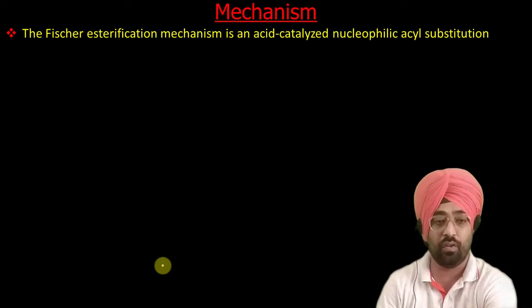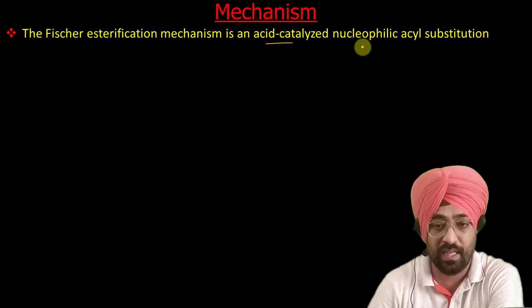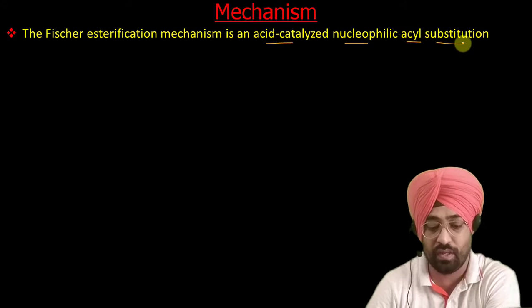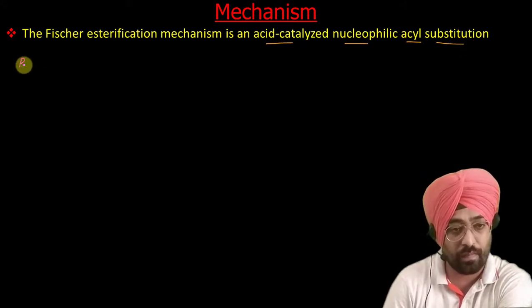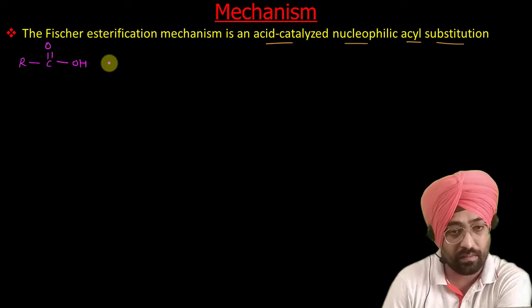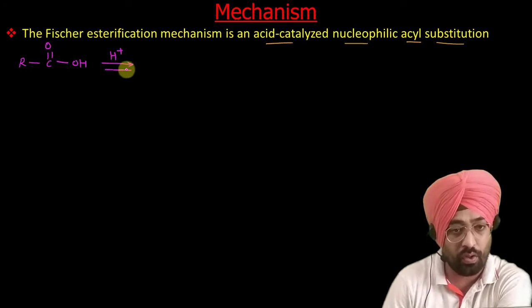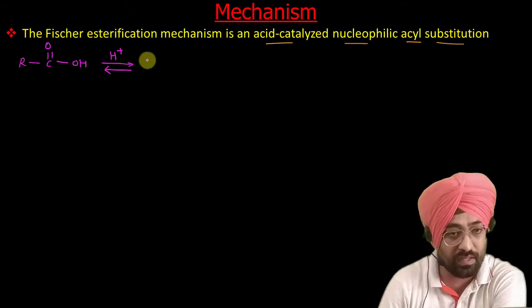As I have already told you, this esterification is an acid catalyzed nucleophilic acyl substitution reaction. First, we have the carboxylic acid. As this carbon is less electrophilic, we add a proton. The addition of the proton, which is the catalyst, makes this carbon more acidic.